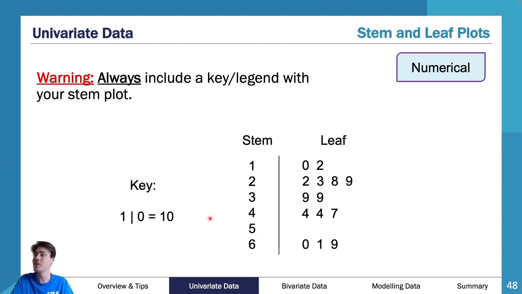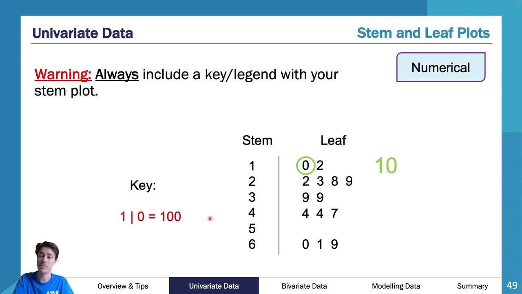As you can see here, you get your stem 1, 2, 3, 4, 5, 6, and you've been told in your key that if it's 1 and then 0, it's 10. So if it's 2 and then 0, it's 20. If it's 3 and then 5, it's 35, something like that. So you can see here in your stem and leaf plot, you've got a whole bunch of values. They've been ordered. And as you can see, this answer is 10. But if I said, what if this was 100? Well, then I'd have to make this 100. So it's really important that you know how to apply that distinct methodology of utilizing a stem and leaf plot. It is a little bit difficult.